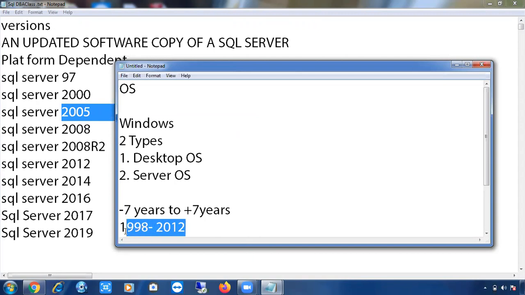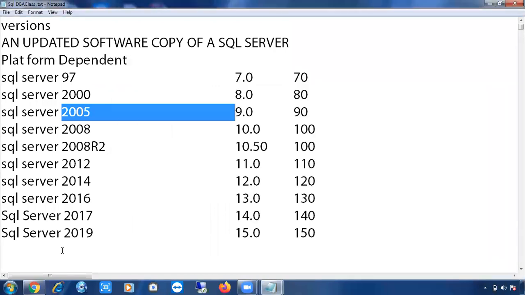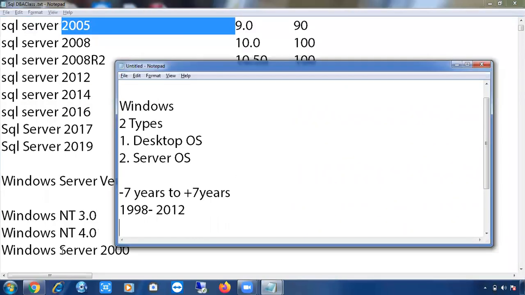What Windows Server versions are there in the range 1998 to 2012?